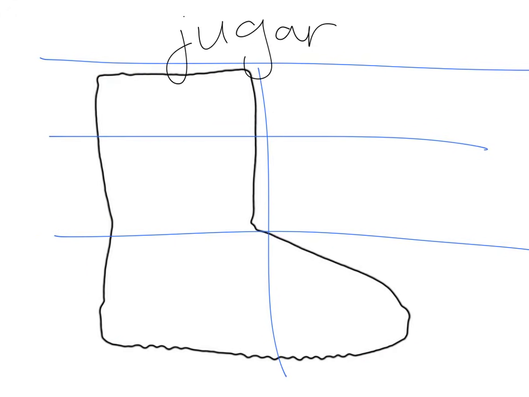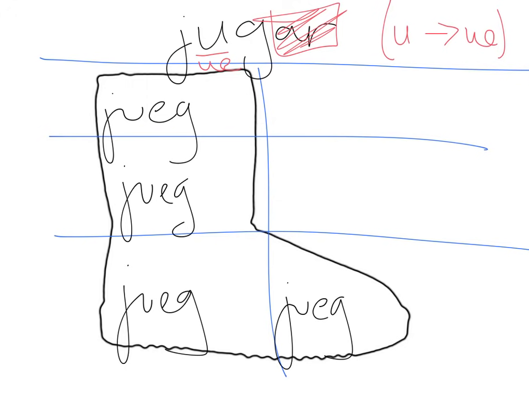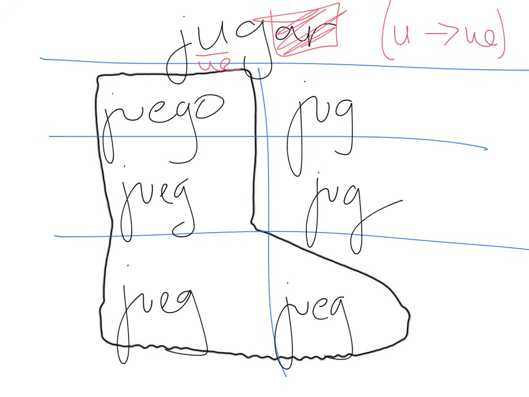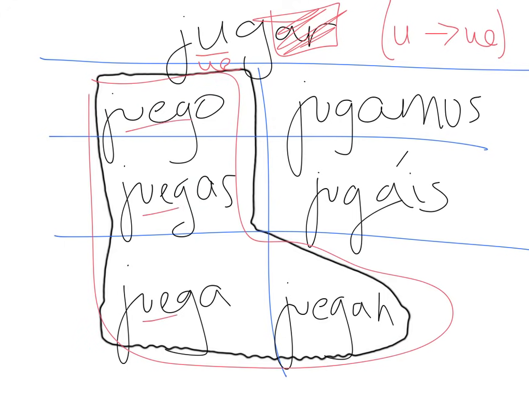Okay, your last example, similar to dormir, it's going to change to a UE, but instead of an O, it's a U changing to a UE. There aren't a ton of these verbs. So once again, this U is going to change to a UE. It's an AR verb. Cross off my ending. My stem is jueg for the forms in the boot. And outside the boot, it is jug. Okay, if I add my endings, it's an AR verb. Juego, juegas, juega, jugamos, jugáis, and juegan. Once again, inside my boot, I have my stem change. Outside of my boot, no stem change.